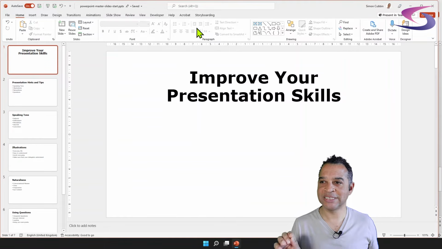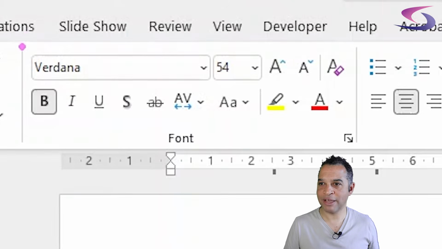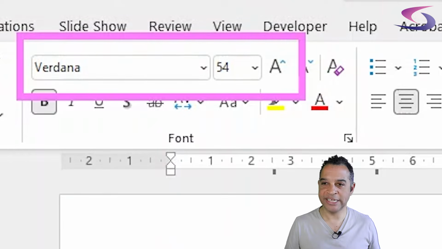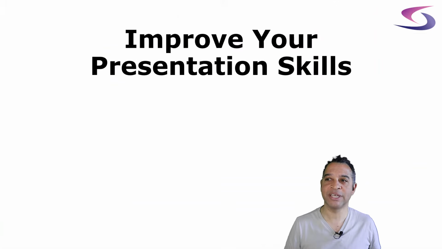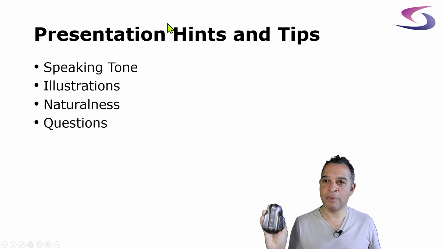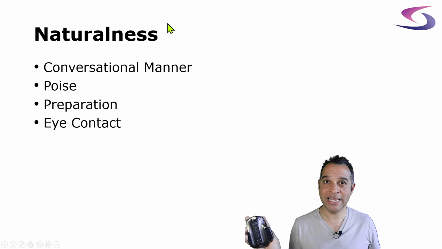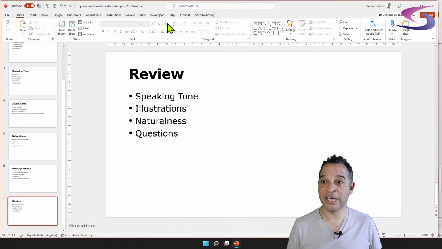And now our presentation font is Verdana. If I click on any of this here, I can see that my font in my presentation is Verdana. So if I want to see my presentation, I press F5 on the keyboard, and as I click through, my font is changed from Calibri to Verdana.